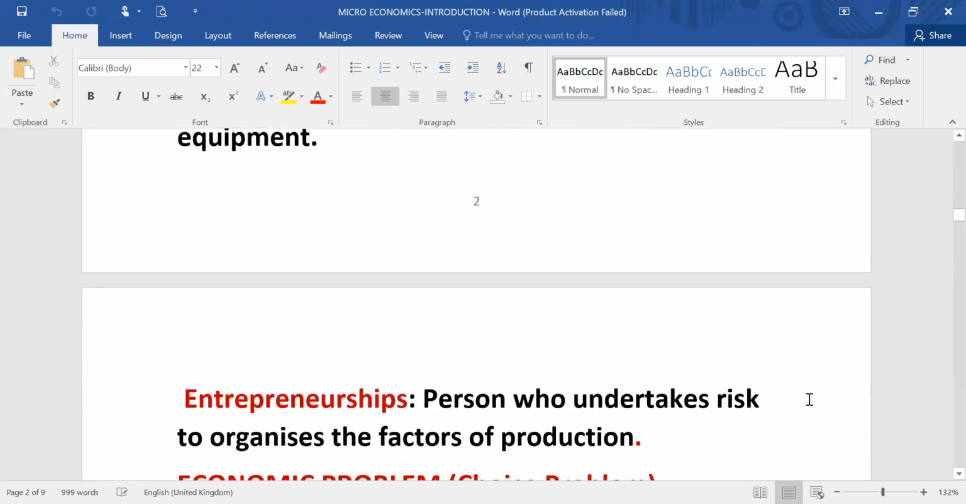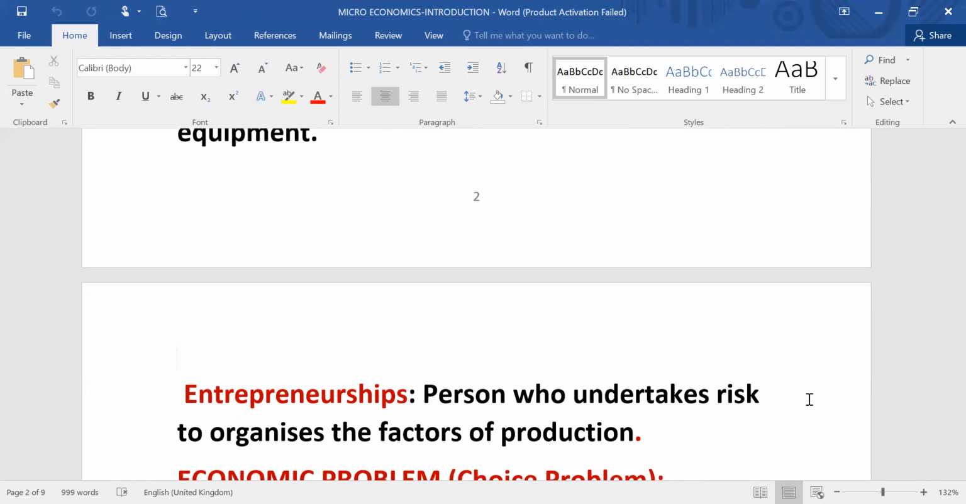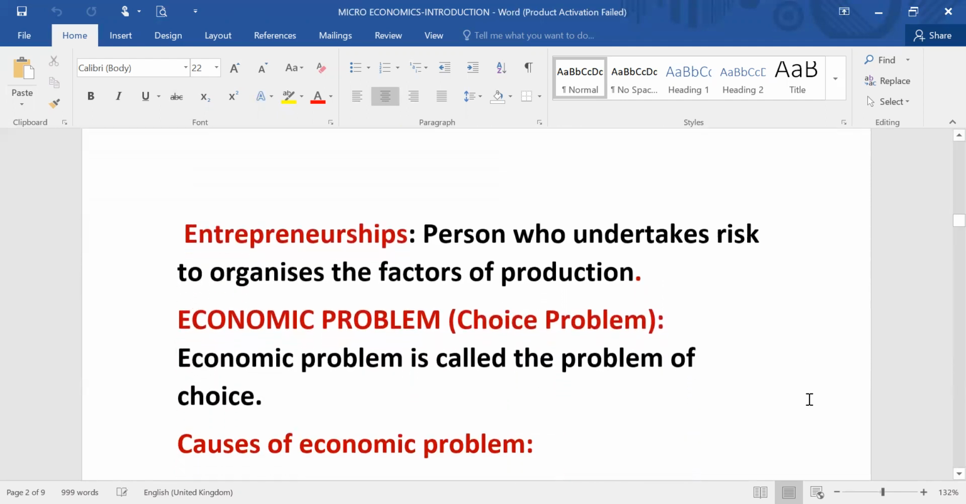The fourth and the most important is entrepreneurship or enterprise. A person who takes the risk to organize all factors of production and goes for producing or manufacturing a commodity, that is called entrepreneurship or enterprise.